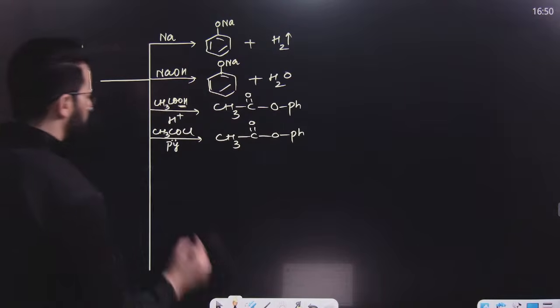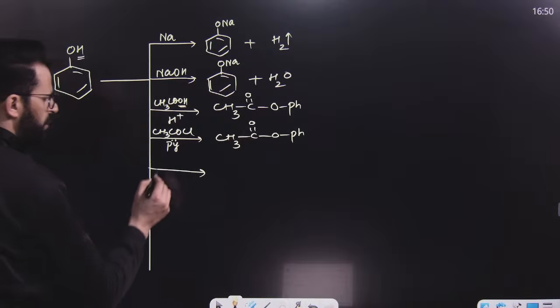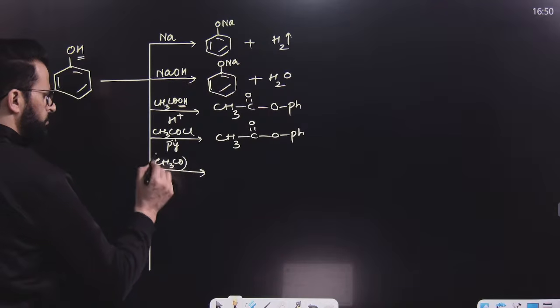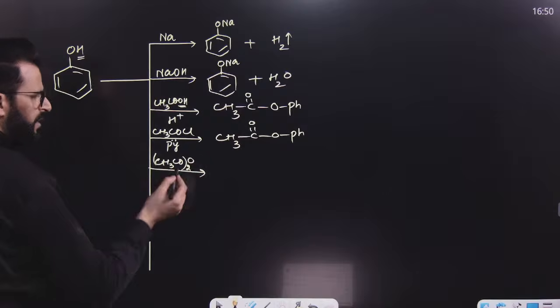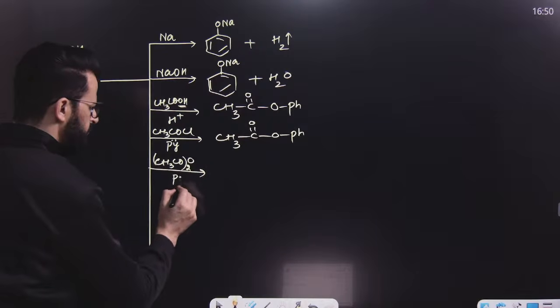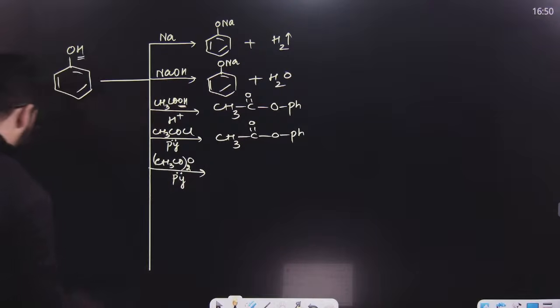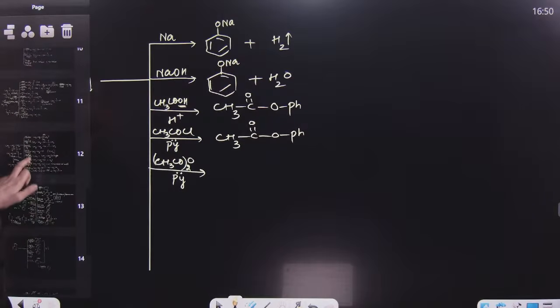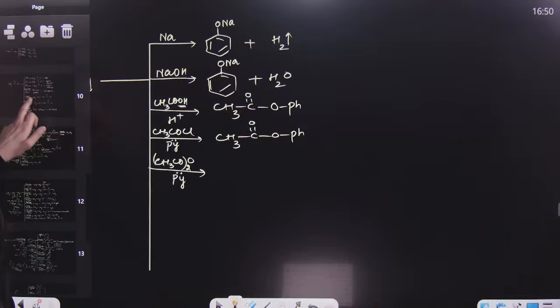So this is acetylation. Similarly, acetylation can take place with the help of (CH3CO)2O, the acetic anhydride, with pyridine. Such reactions we have already completed, but in alcohol. Have a look.